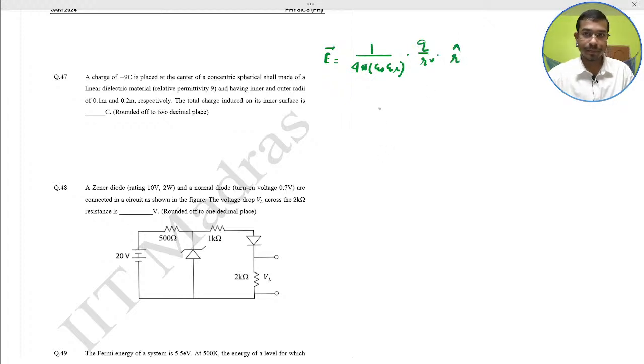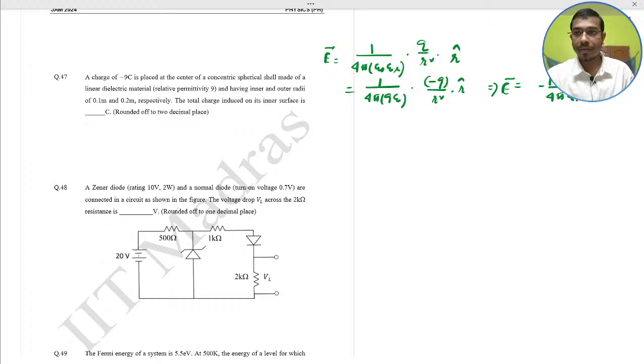Put this value: 1 by 4 pi 9 epsilon naught, minus 9, this is given, q equal to minus 9, by r square into r cap. This would be what? That implies the electric field would be minus 1 by 4 pi epsilon naught r cap by r square. Okay, so polarization P,